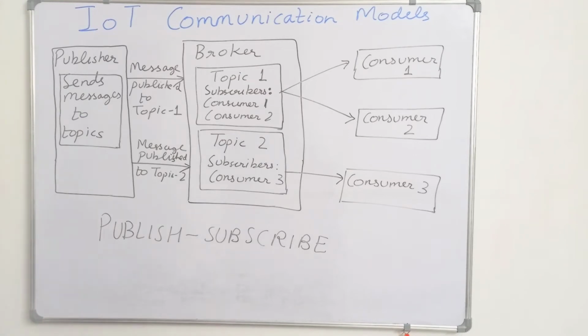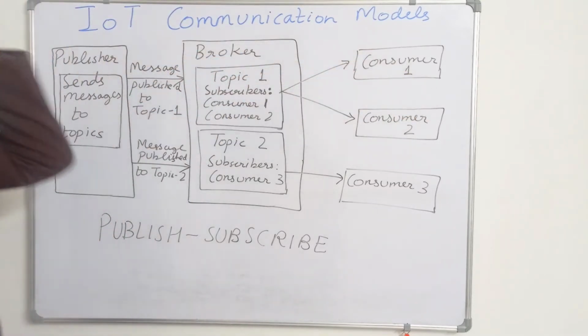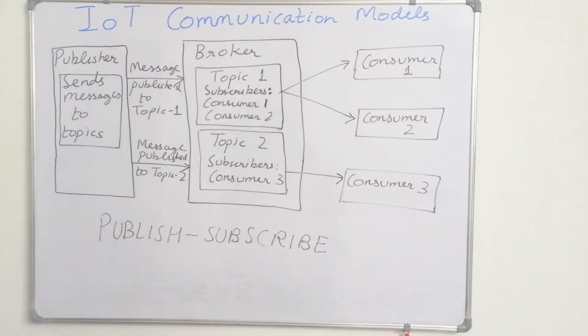Next we have the publish subscribe communication model. It involves three entities: publisher, broker, and consumers. The publisher is the source of the data.